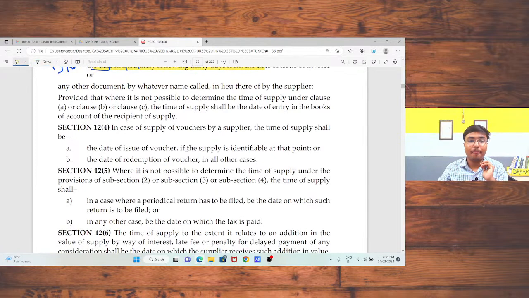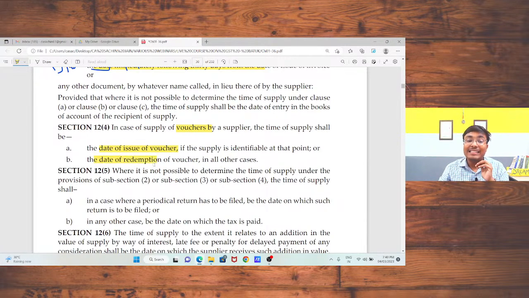Next scenario. In case of vouchers, sir, what do you mean by vouchers? Suppose I bought certain things from Reliance Trends. In that case, Reliance Trends will give me certain vouchers, and on those vouchers I am eligible to take certain discount on my next buying. If the amount or the product is identifiable, in that case the time of supply is the date of issue of voucher. But if the supply is not identifiable, then it is the redemption of voucher.